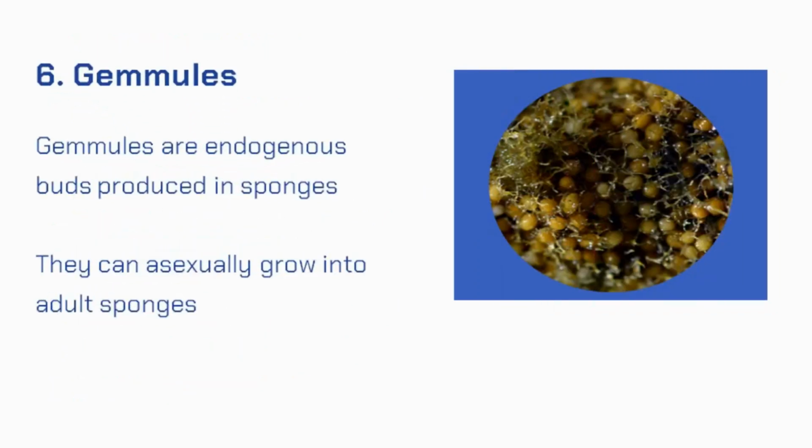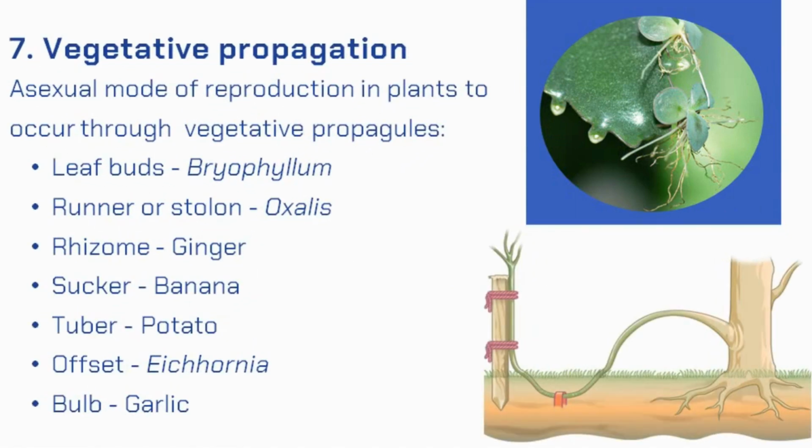Gemmules are another asexual structure which are produced by sponges. These are endogenous buds. When produced, they can grow asexually into adult sponges. Plants are known to reproduce asexually through vegetative propagation also. This kind of asexual reproduction is through vegetative propagules, which are of several kinds, like leaf buds of bryophyllum, runner or stolon of oxalis, rhizome of ginger, sucker of banana, tuber of potato, offset of agave, and bulb of garlic.